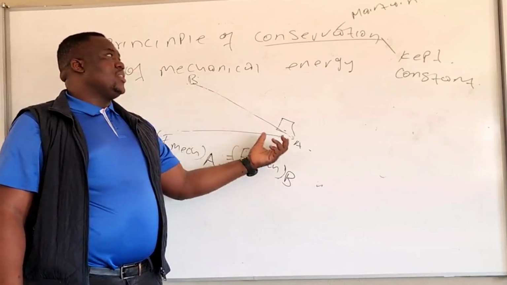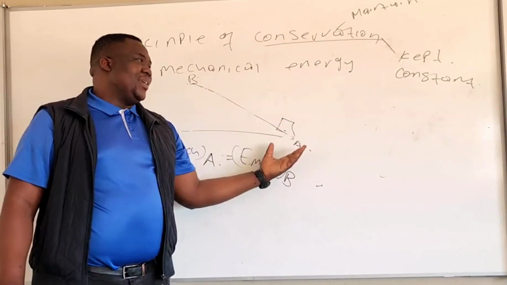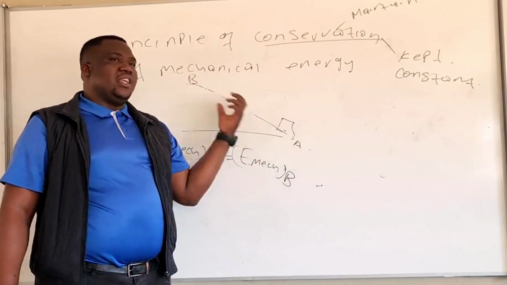Conservation, not conversation. Conservation means to maintain, to ensure that mechanical energy remains constant.